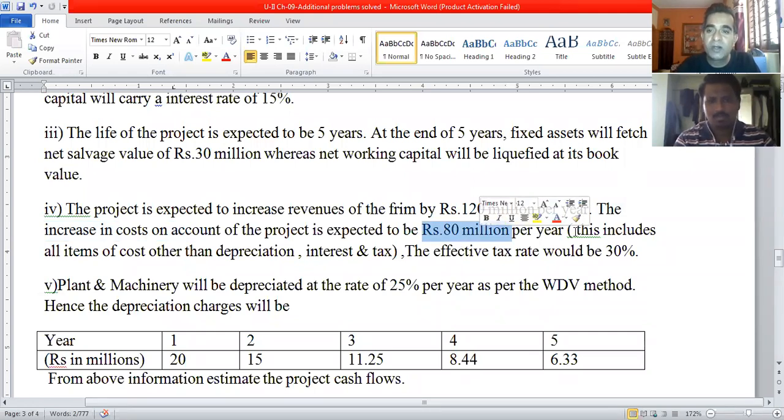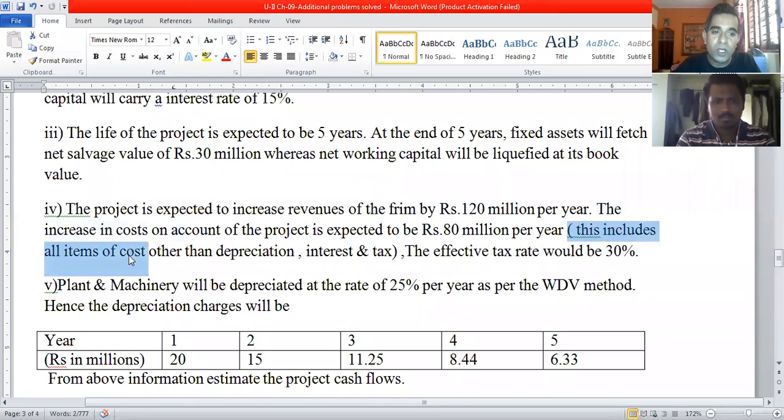This 80 million rupees each year includes all items of cost other than depreciation, interest and tax. Hence, you need to consider or provide treatment for depreciation, interest and tax in estimating the cash flows after taxes. That is your task. The effective tax rate would be 30%.